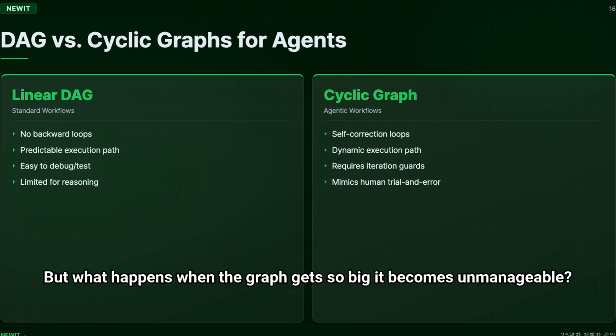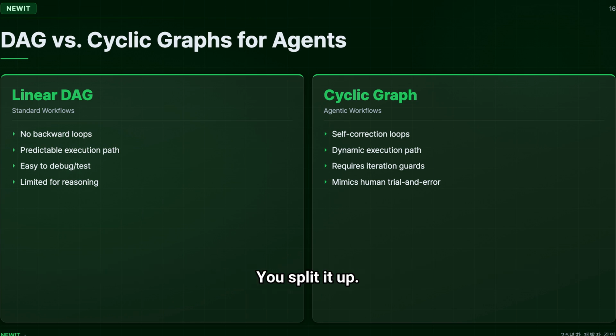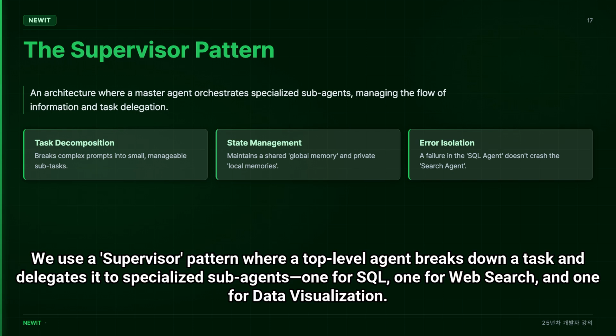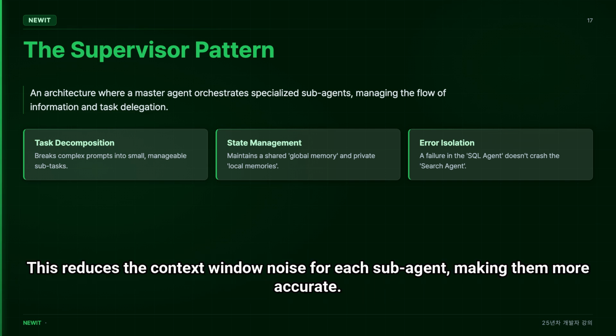But what happens when the graph gets so big it becomes unmanageable? You split it up. In large-scale systems, we move away from one giant God agent and toward distributed agents. We use a supervisor pattern where a top-level agent breaks down a task and delegates it to specialized sub-agents, one for SQL, one for web search, and one for data visualization. This reduces the context window noise for each sub-agent, making them more accurate.